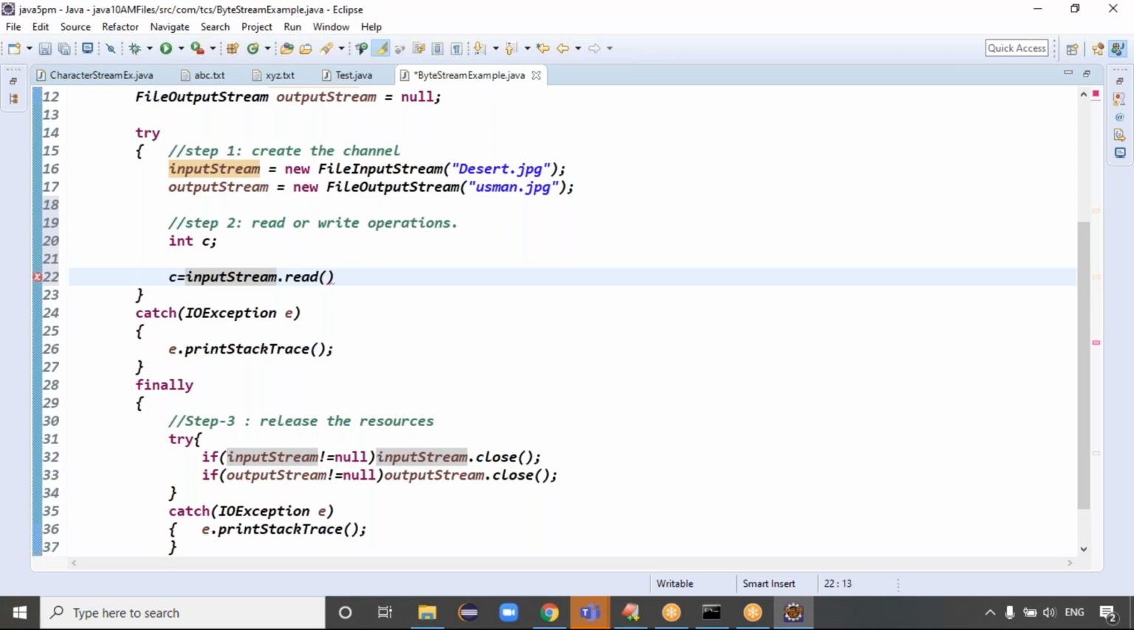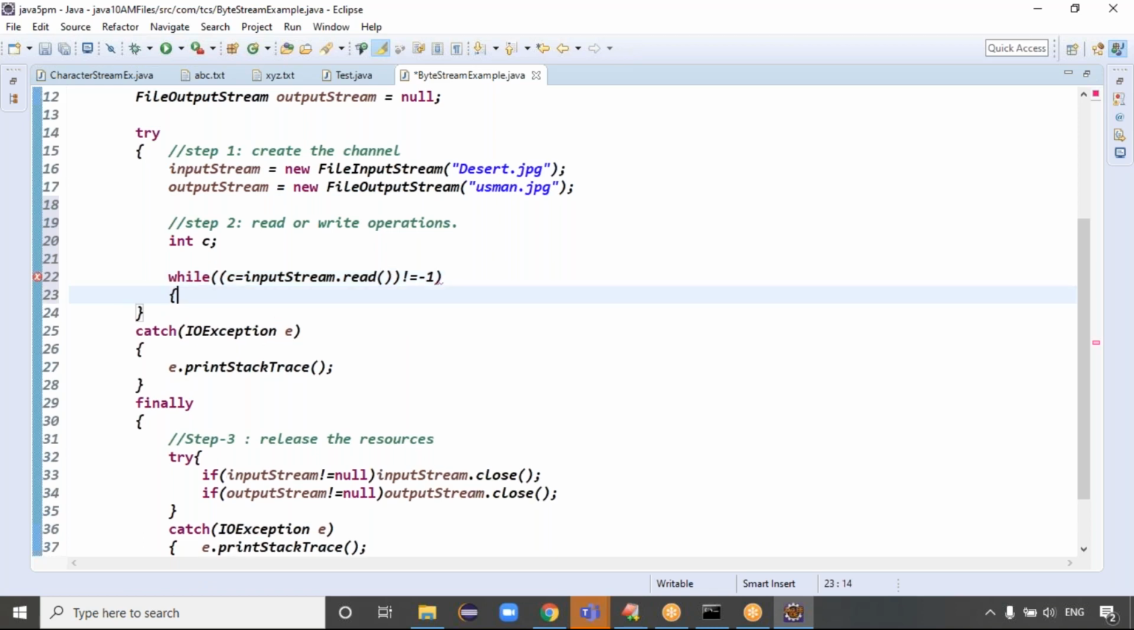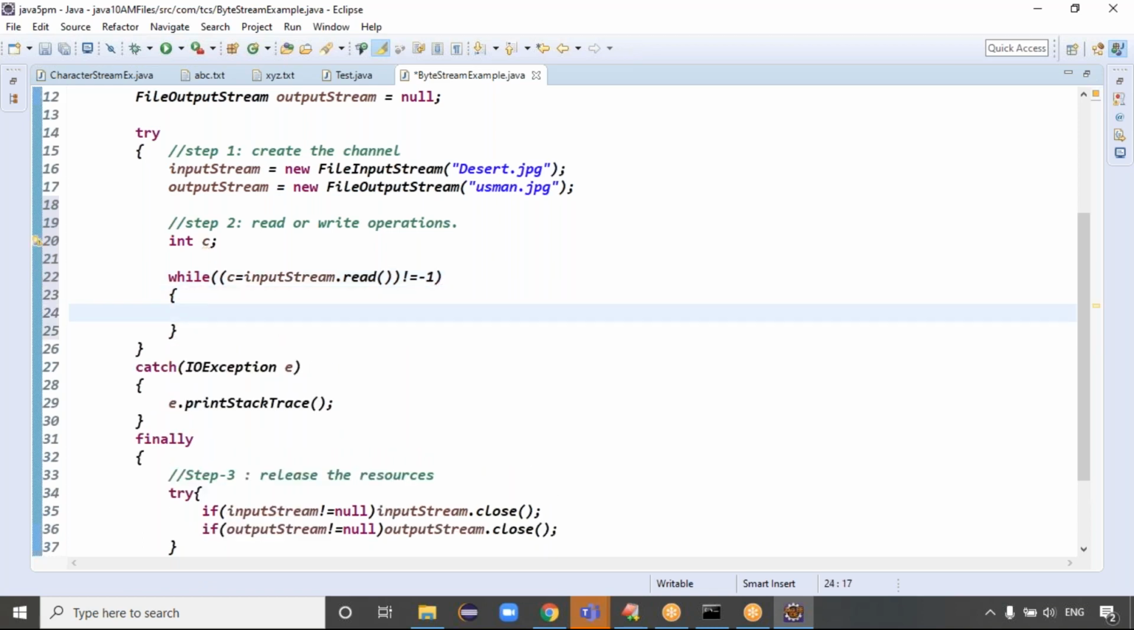Then after reading and storing the data, check the end of the stream. How can we check the end of the stream, guys? Not equal to -1, right? If it is not equal to -1, it means data is present, then we have to write the data. Can I take this code inside which loop, guys? Here, a while loop, right? Exactly, guys. Then you can write the data.